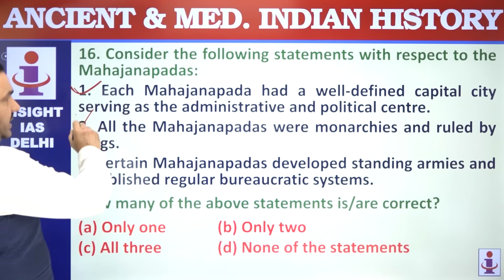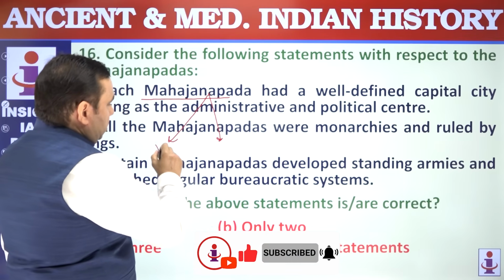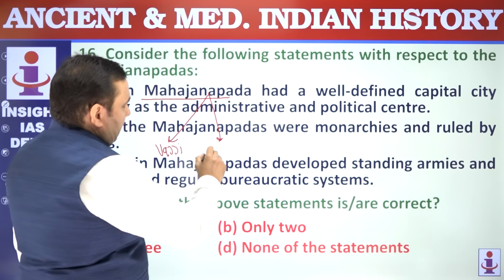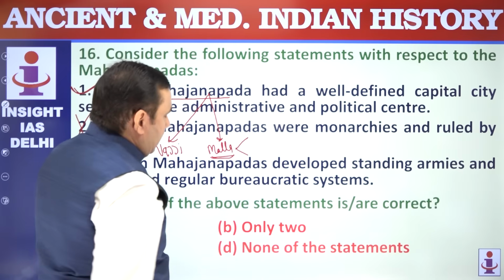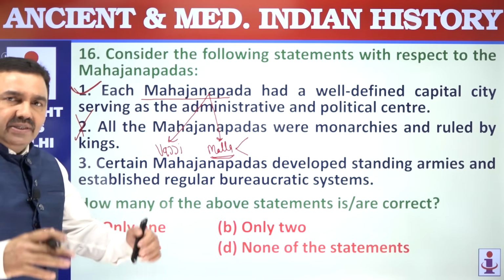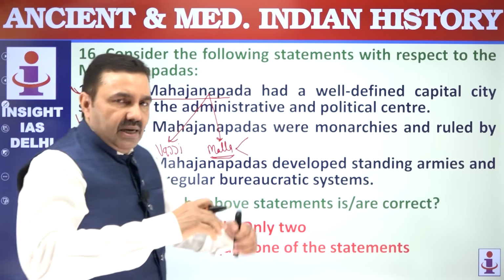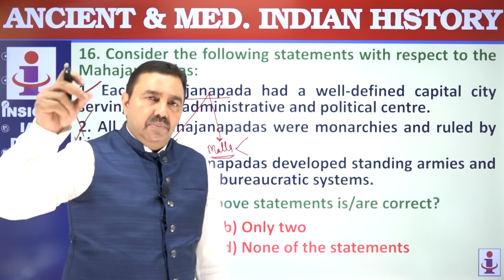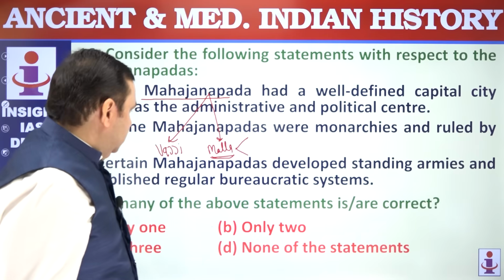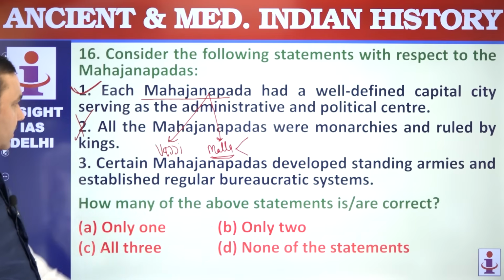No, 14 out of these 16 Mahajanapadas were monarchies. 2 of the Mahajanapadas, Vajji and Malla, were not. Malla Mahajanapada had two branches, Malla of Pawapuri and Malla of Kushinagar. Vajji had 8 confederacies or groups. Lichchhavis were the most powerful among them. Sakyas, the family of Mahatma Buddha, were also part of the Vajji confederacy. Jnatri clan, to which Mahavira belonged, was also part of the Vajji confederacy. These 2 were republican, the other 14 were monarchical.